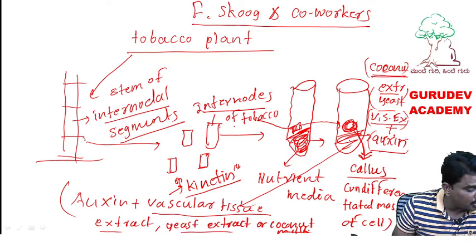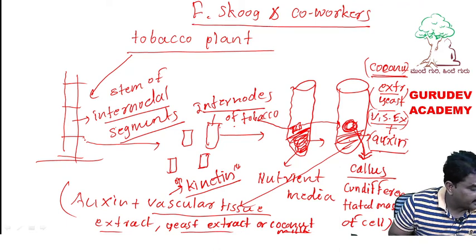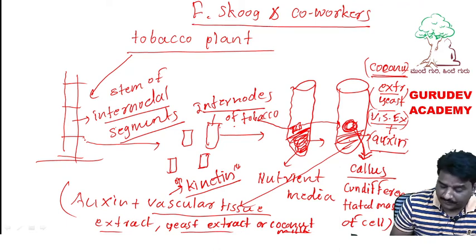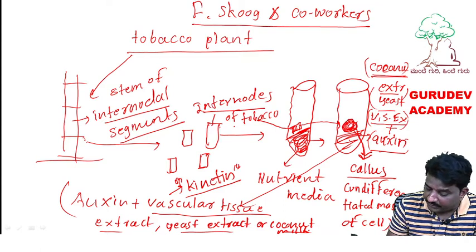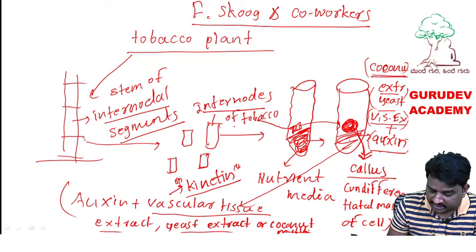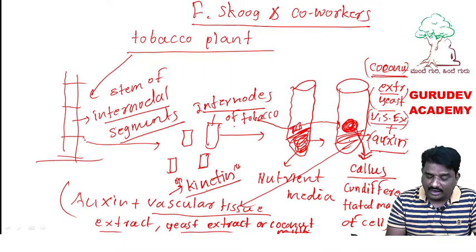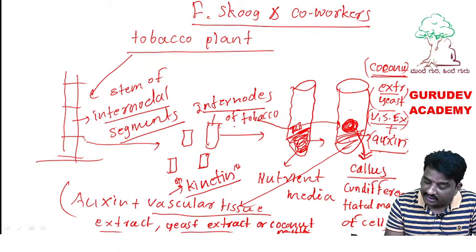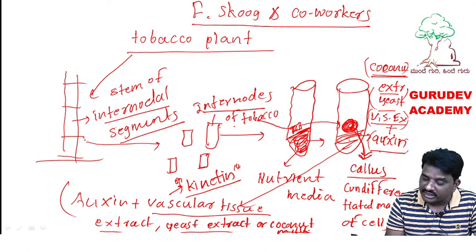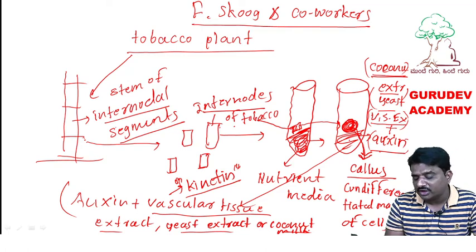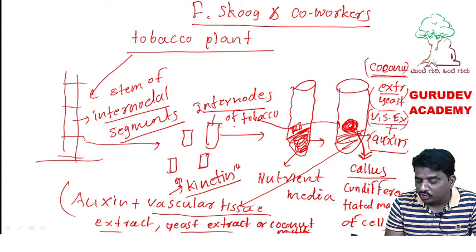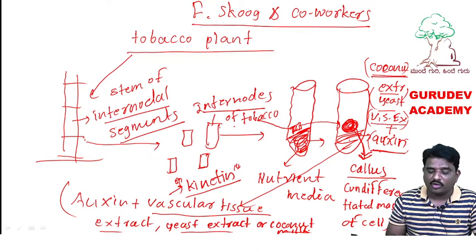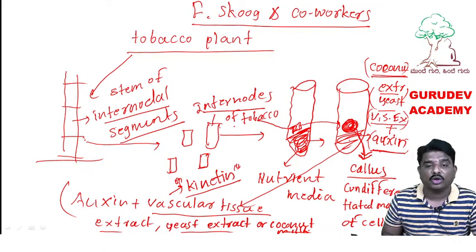Callus is proliferated if you add auxin along with yeast extract, coconut milk extract. That is responsible for callus formation as well as proliferation, and from that callus new shoot and root formation. This auxin and cytokinin hormone plays an important role.